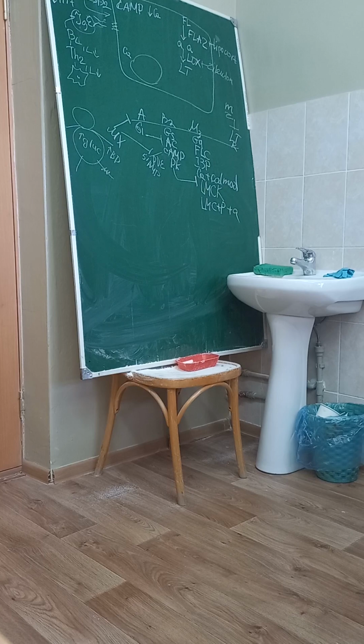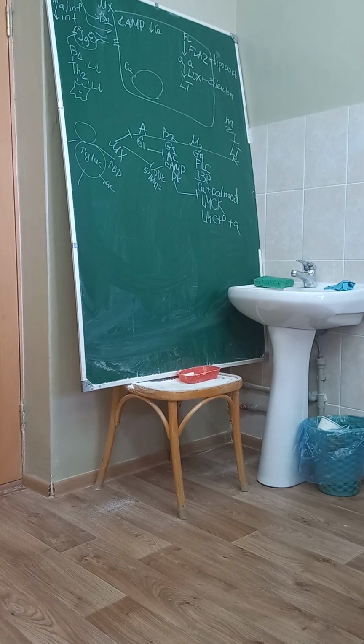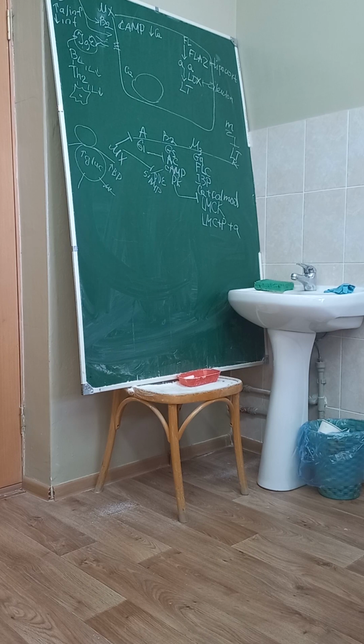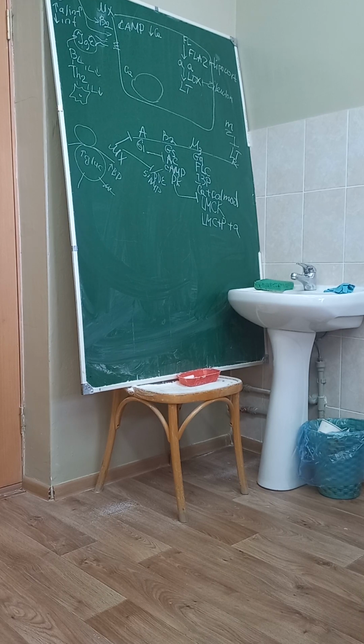Okay, Sadhan. What do you know about broncholytics? Broncholytics, we basically use the drugs to increase bronchodilation. There are 4 types of receptors present in the bronchial membrane: leukotriene receptors, muscarinic 3 receptors, beta 2 receptors and adenosine receptors.